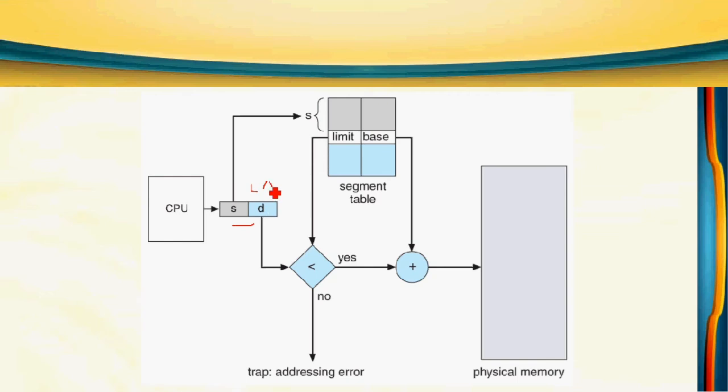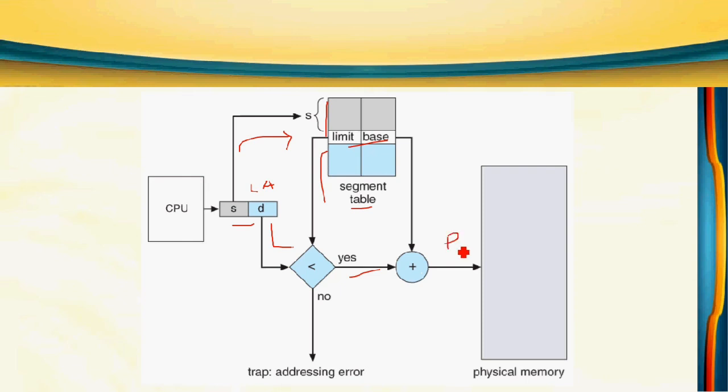So here we have a logical address which contains a segment number and an offset. S is the segment number, D is the offset. Using the segment number, first we have to refer to the segment table and go to the corresponding entry. There we have the limit and base register values. First take the limit register value and compare it with the offset. D should be less than the limit register value. If yes, then the offset is added with the base, and we get the physical address.